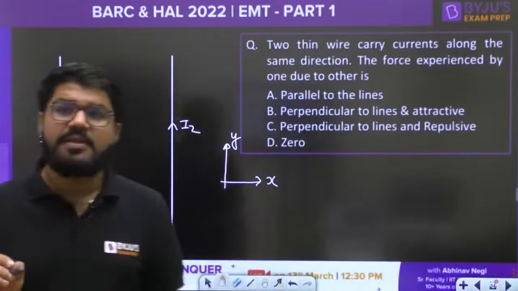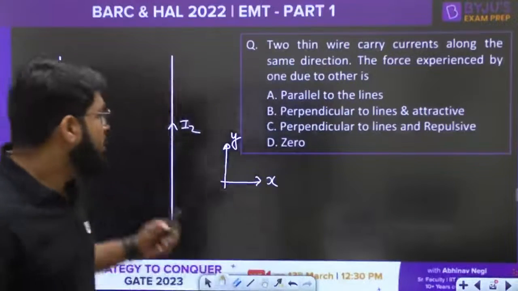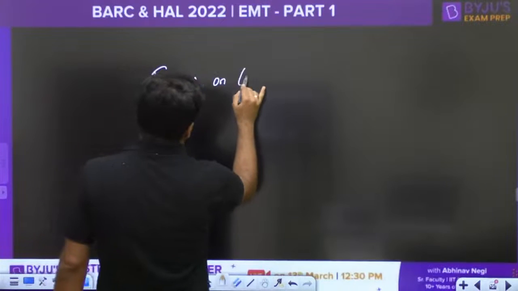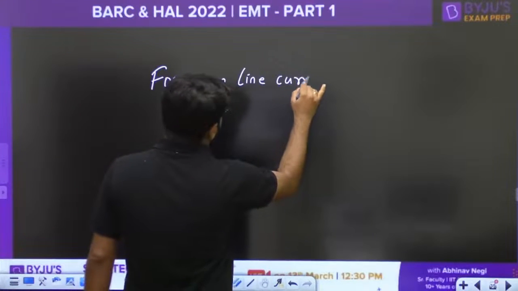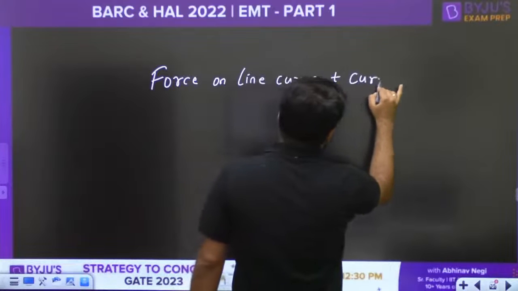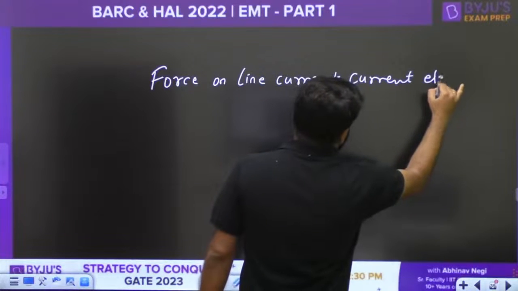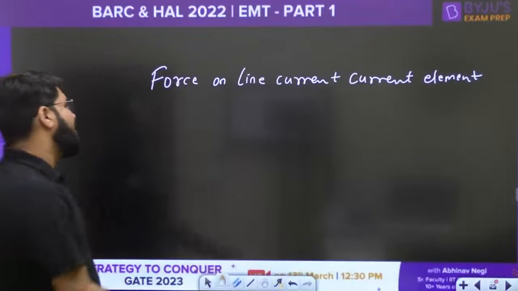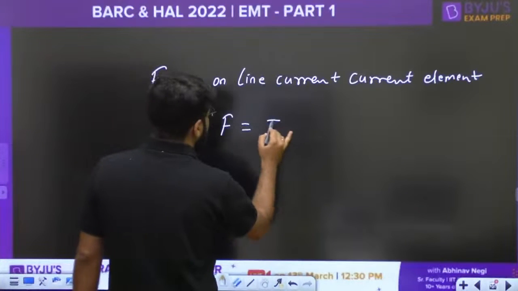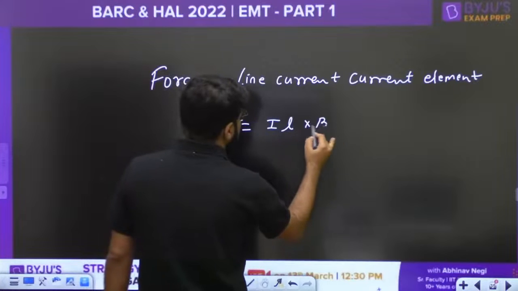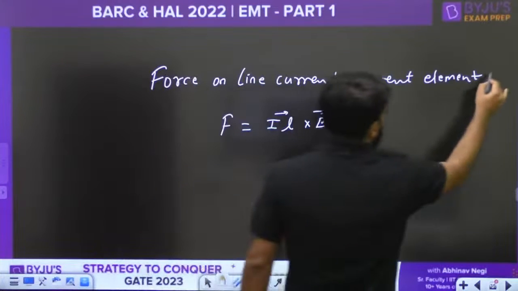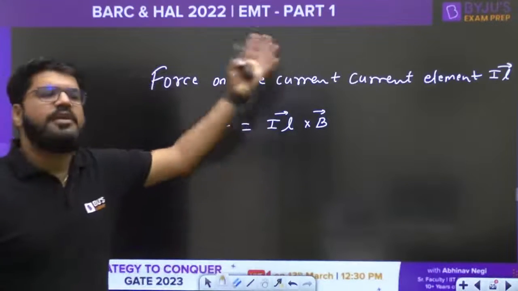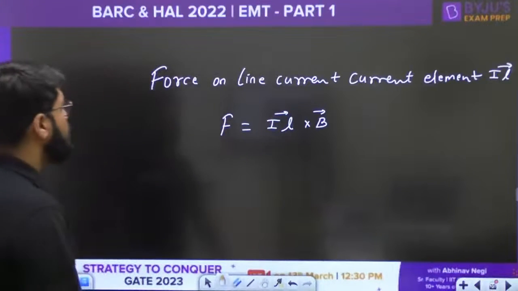Now force experienced by a line charge, force on a line current element. Earlier question was force on point charge. What is the force on line current element? The force on the line current element is given by IL cross B. The line current element being IL, and B is the magnetic field due to some other source.